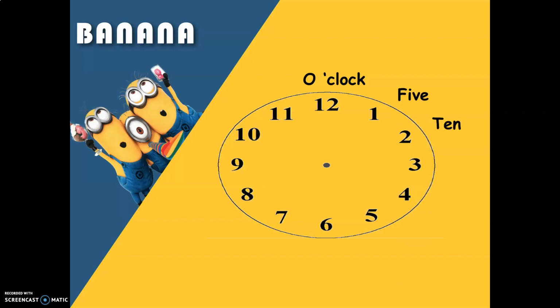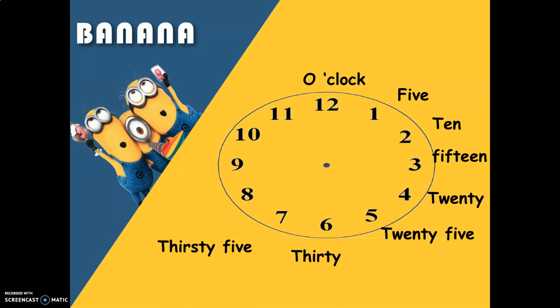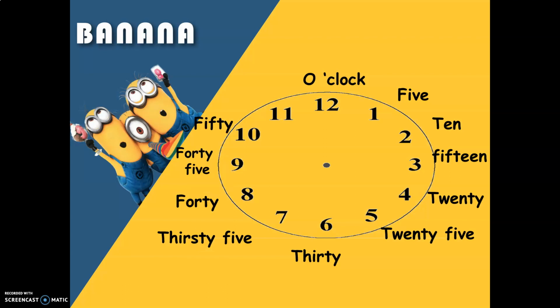On number 2, 10, 3, 15, 4, 20, 5, 25, 6, 30, 7, 35, 8, 40, 9, 45, 10, 50, 11, 55. Okay, girls, you have to know how to say the time in English.